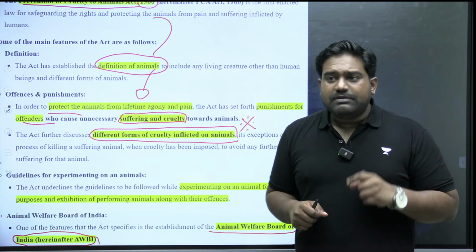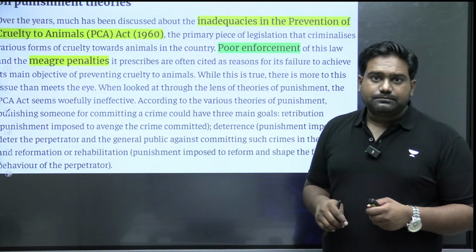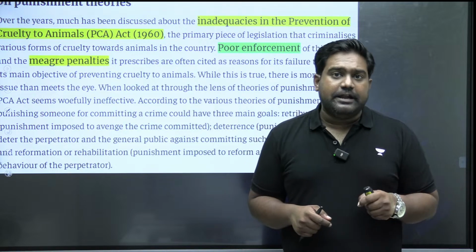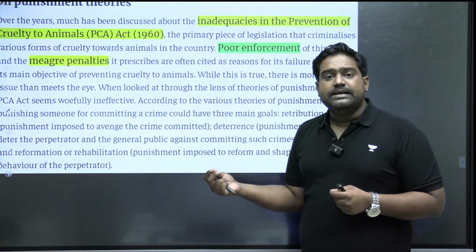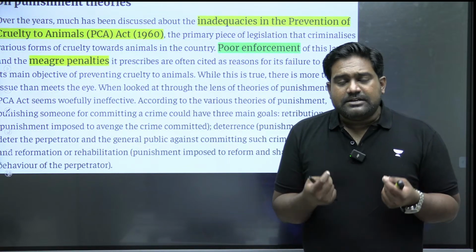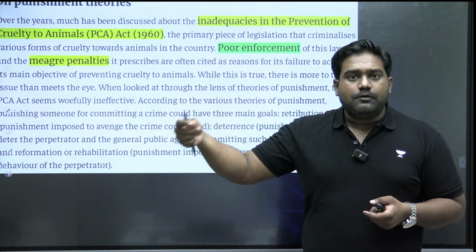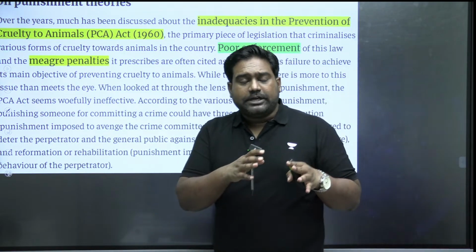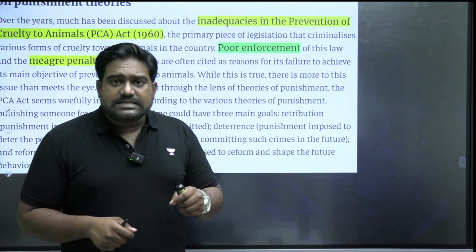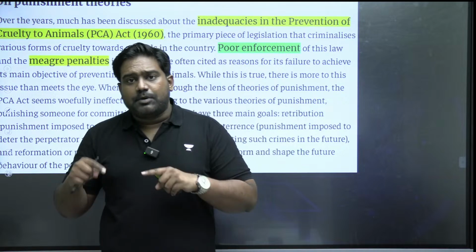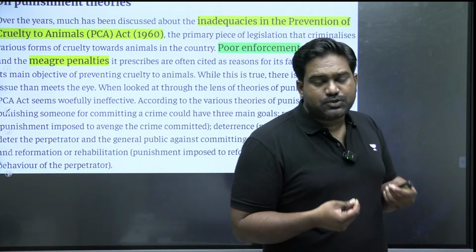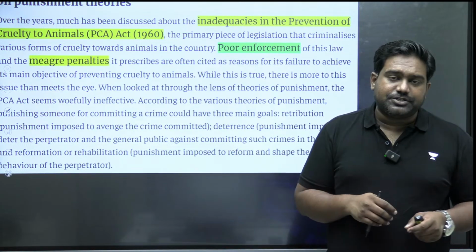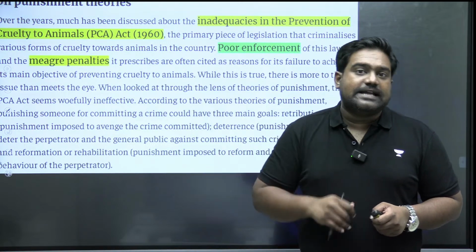However, there is a shortcoming in this law. That is what the writer is concerned about. Even though we have a law, and there is an Animal Welfare Board in India, there are still some shortcomings in the law itself. That is why the writer is urging India to look at the model of Croatia, to look at how other countries are being more proactive when it comes to protecting animal rights. So the writer is asking for an amendment. There has been an amendment proposed. The writer is asking for the amendment to be brought out as quickly as possible to make the law more stringent, to deliver strict punishment to the perpetrators of such acts of violence against innocent animals.